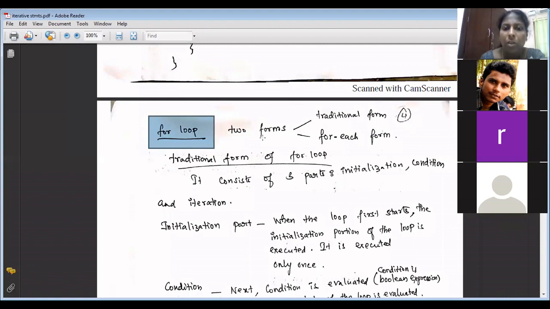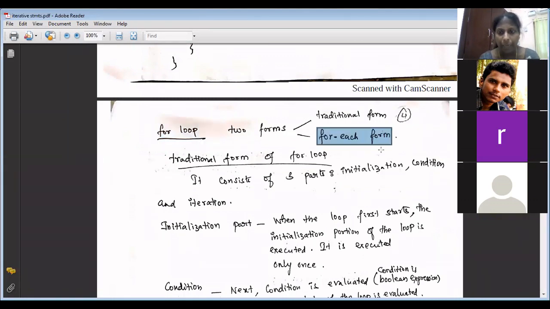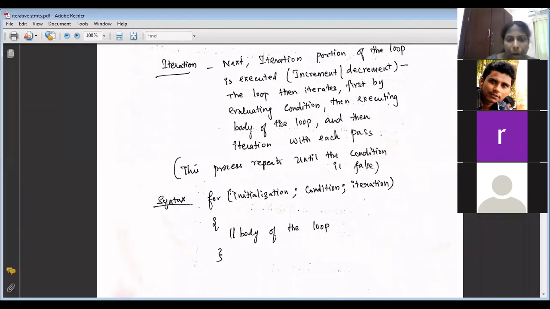There are two forms of for loop, traditional form and for each form. We are going to discuss the for each form in detail, but before that, we'll see the traditional form. You have used this in many programs, isn't it? In the traditional form, how many segments will be there? Three: initialization segment, condition segment, and iteration segment.